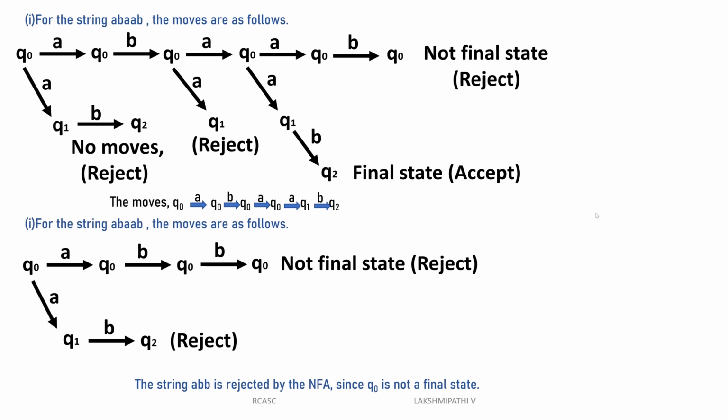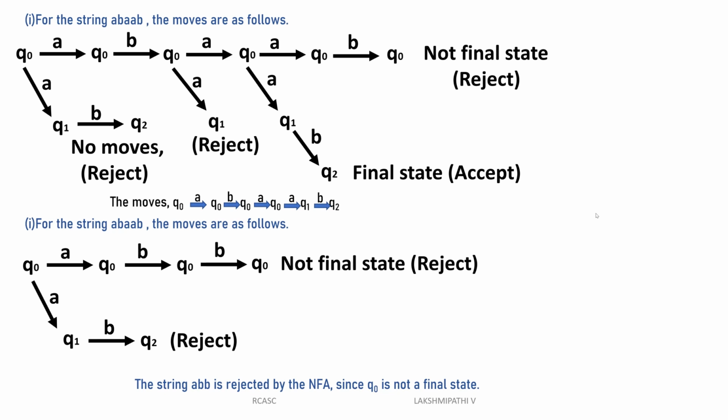Because when we are using non-deterministic, it means there is no determined path between the starting state and the final state. In the previous ones we did, all were determined paths. Here there is no determined path. Sometimes it will take one state and one input and go to two different states. Q0 of A is Q0, and sometimes Q0 of A is Q1 also. So it will go to two different states. That is the non-deterministic finite automata.